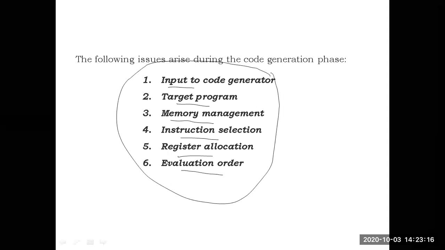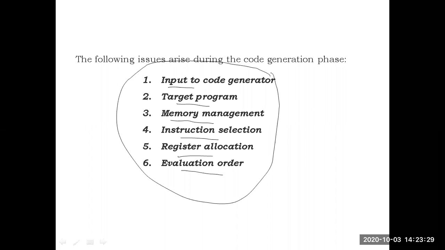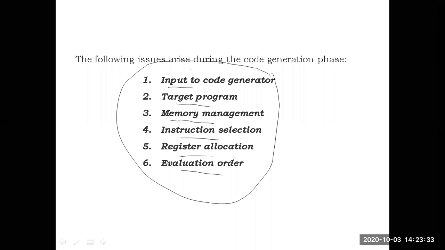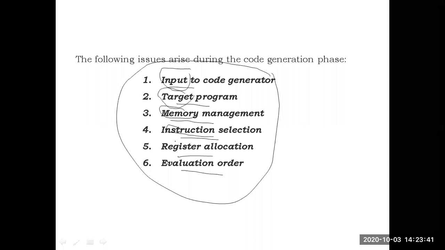The code generator will take intermediate code and convert it into machine code with the help of symbol tables. While converting the intermediate code into the machine code, the major issues that will arise in code generation are: one issue related to input, one related to the target program, one related to memory management, one related to instruction selection, one related to registers, and finally one related to evaluation order.